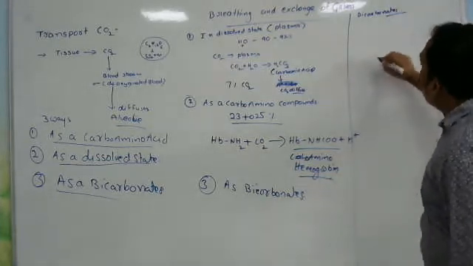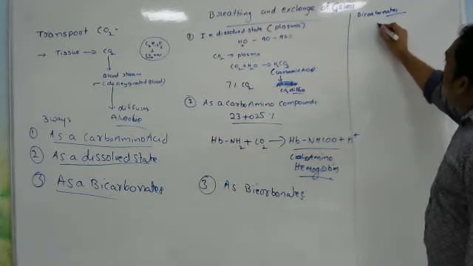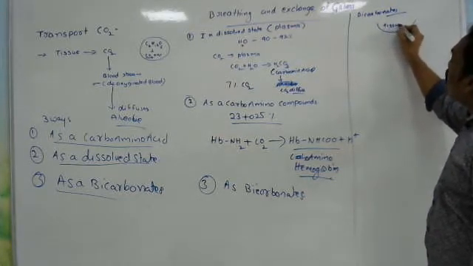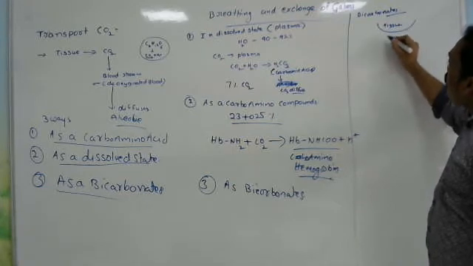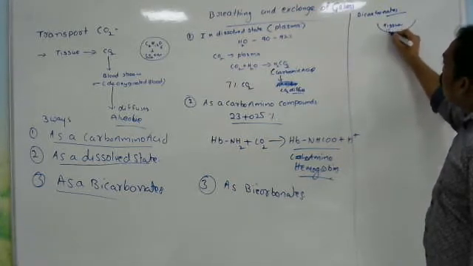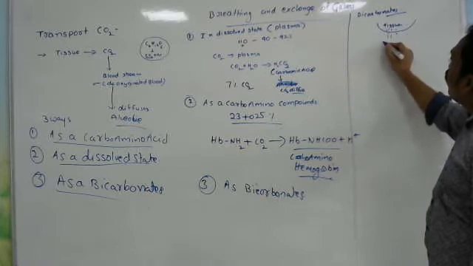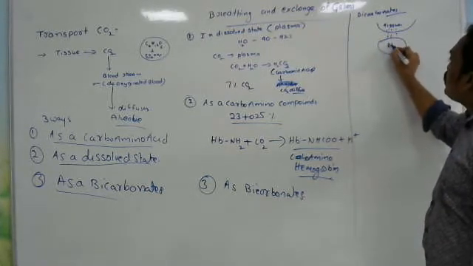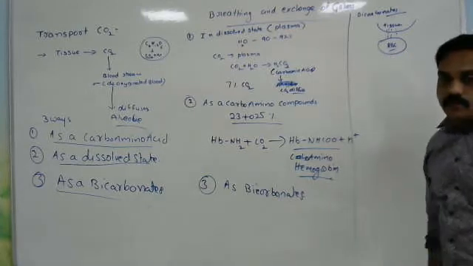First of all, in tissue, this is easy to understand. I'm drawing. This is the tissue. Carbon dioxide diffuses from tissues into the blood, into the RBC. This is the RBC.